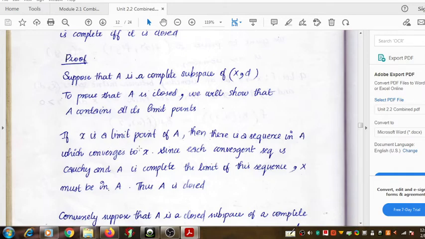Since X is a limit point of A, we can apply the definition of a limit point.